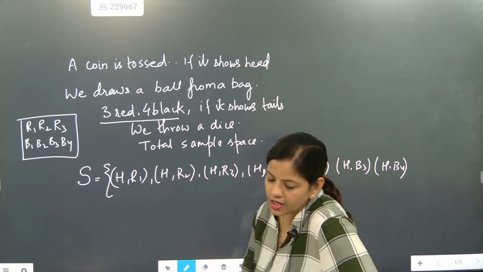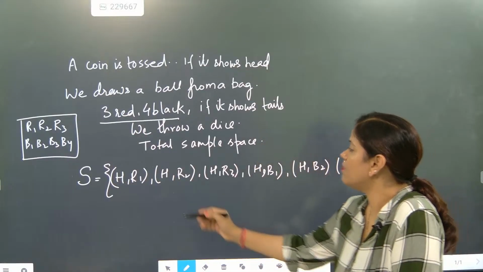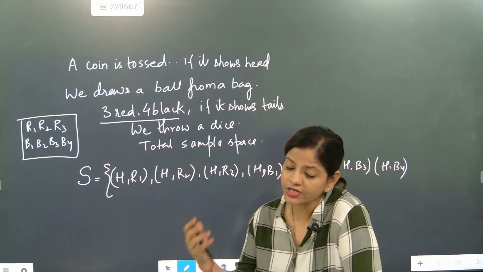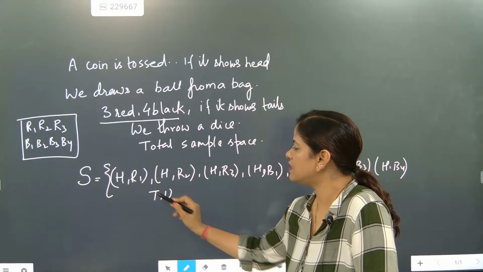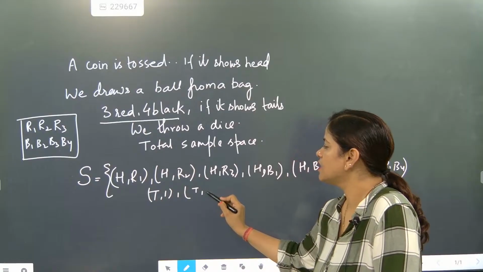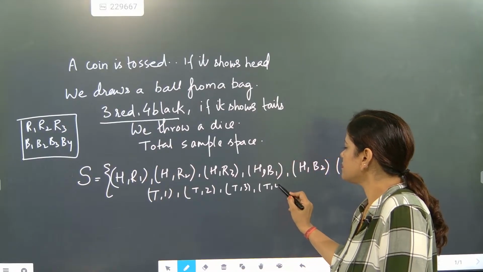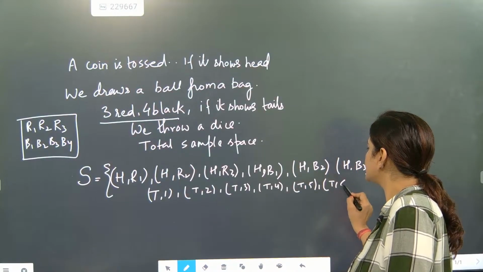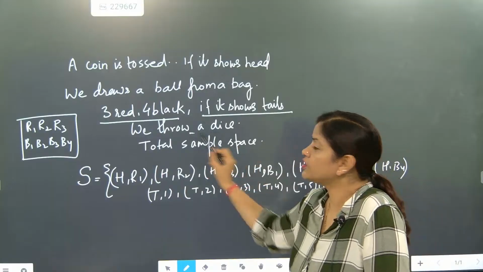So with head, how many black balls are possible? 4 black balls. With head, how many red balls are possible? 3 red balls, beta. And what is the total number? But if it is coming tail, dice will have how many outcomes? 1, 2, 3, 4, 5, 6. They told that if it shows tails, we throw a dice.